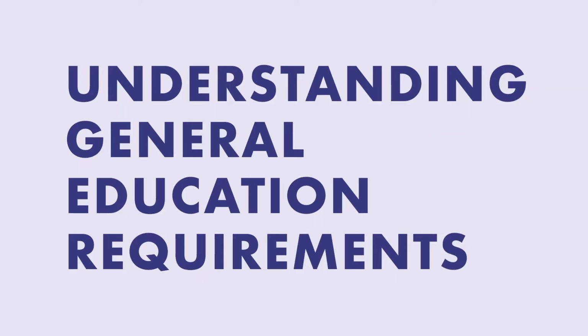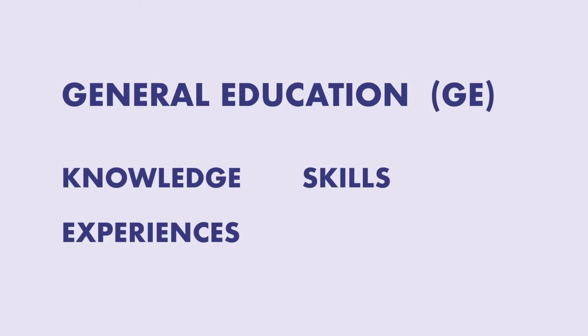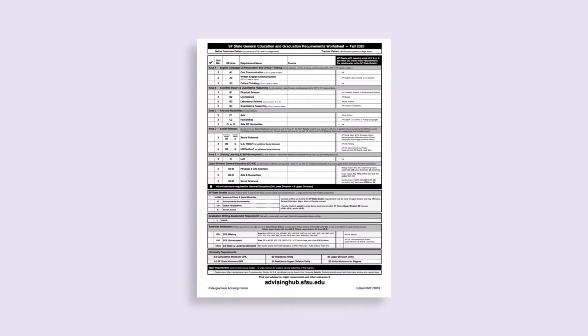Understanding General Education Requirements. General education, also known as GE, is designed to provide SF State students with the knowledge, skills, experiences, and perspectives that will enable them to expand their capacities to take part in a wide range of lifelong learning. The easiest tool we use to track these requirements at SF State is the GE worksheet. If you have one, please take it out to follow along.